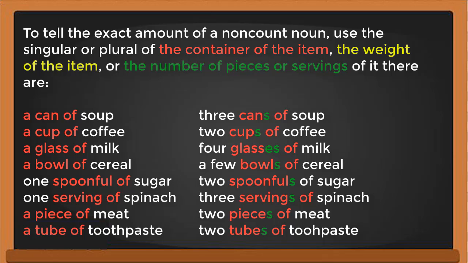If you see this, 3 servings of spinach, the spinach itself is not in plural, not with s. The plural is in servings, with s. 2 pieces of meat, you see this, pieces. 2 tubes of toothpaste, you see here, the s is not on toothpaste, meat, or spinach, but on the container.